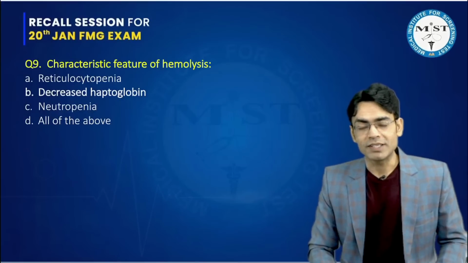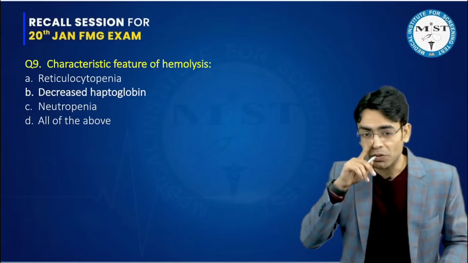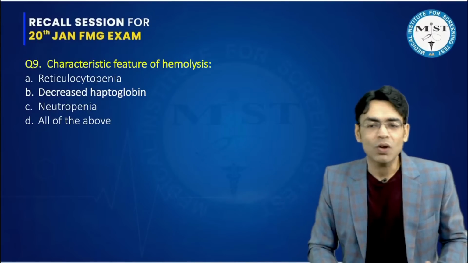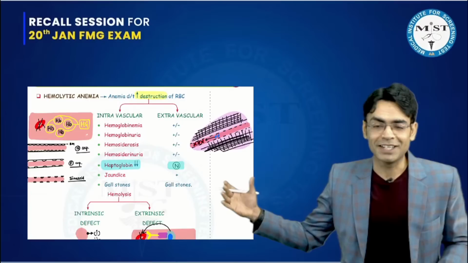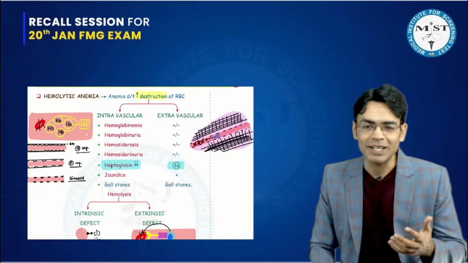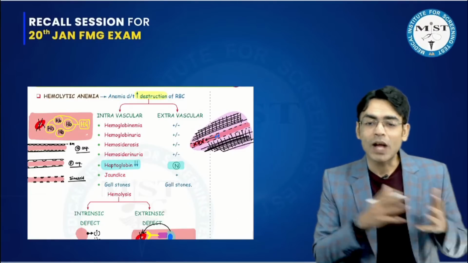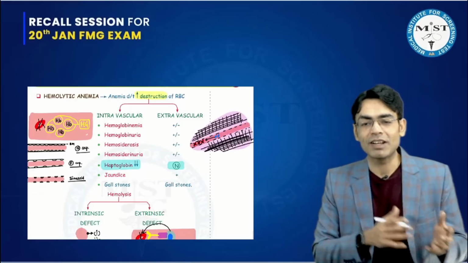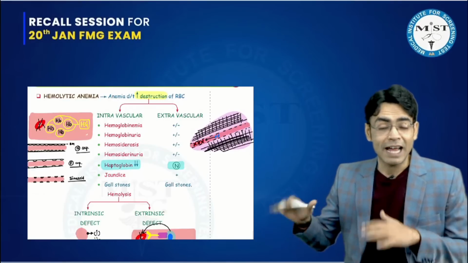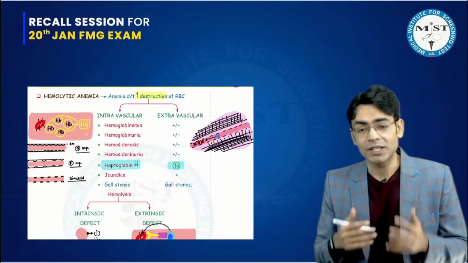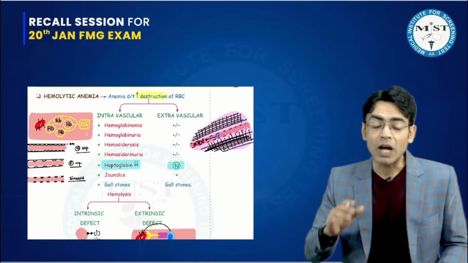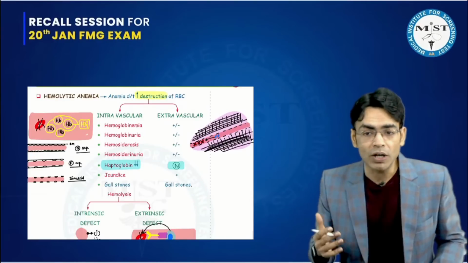Characteristic feature of hemolysis. Now, when we were discussing, the options were reticulocytopenia, decreased haptoglobin, neutropenia, all of the above. When we were discussing in the class the first thing for hemolytic anemia, we discussed that hemolysis means lysis of the RBC, and there are two kinds of hemolysis, intravascular and extravascular, and I told you that haptoglobin is very important to count in patients of hemolytic anemias.